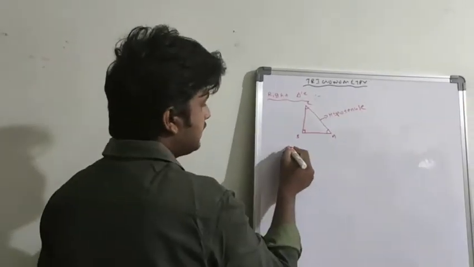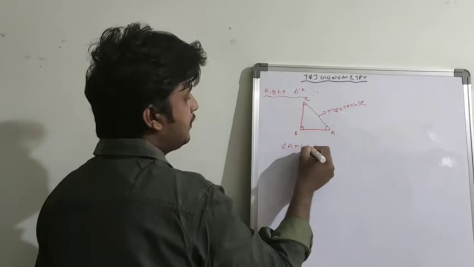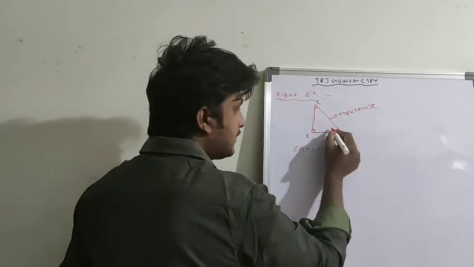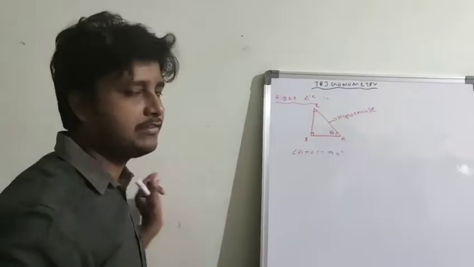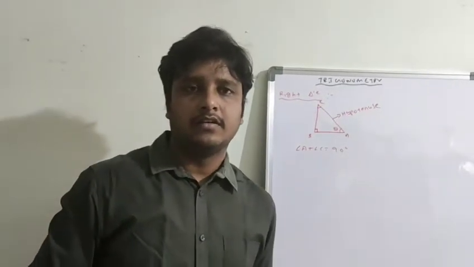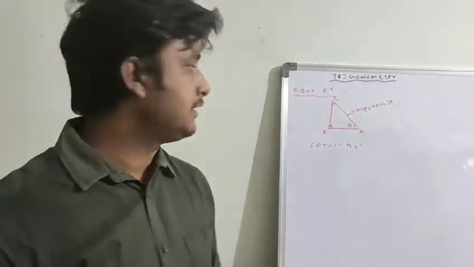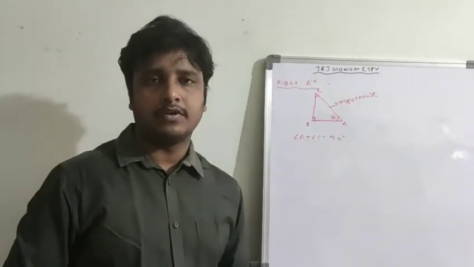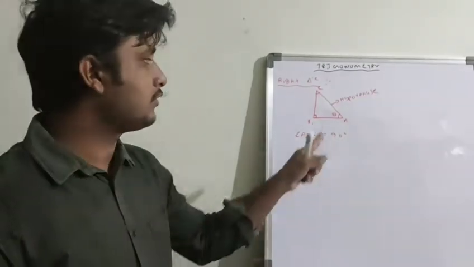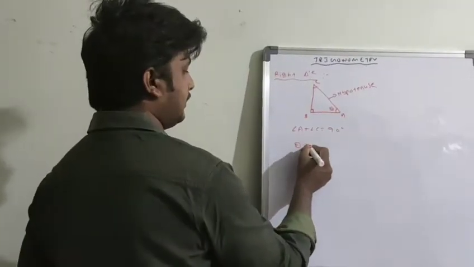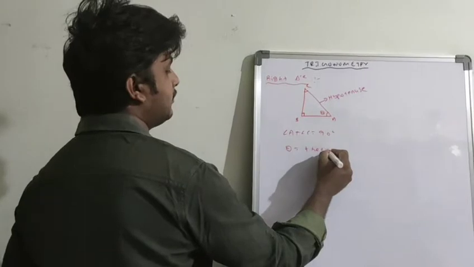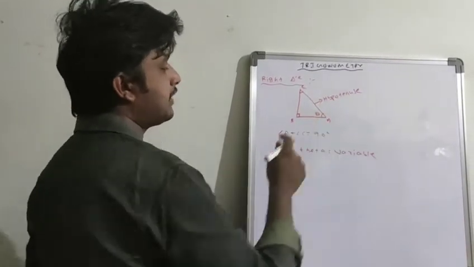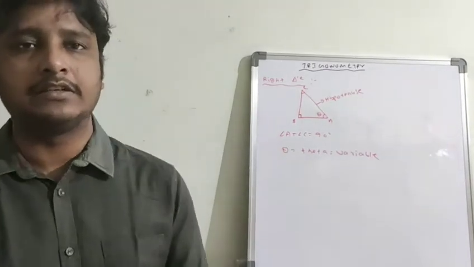That means angle A plus angle C is equal to 90 degrees, whatever the angle is. Say for example, if you consider this angle as theta, theta is a variable. It is a Greek letter, used for the unknown quantity of an angle. Theta is nothing but a variable. We don't know the angle of A, so I am considering it as theta.